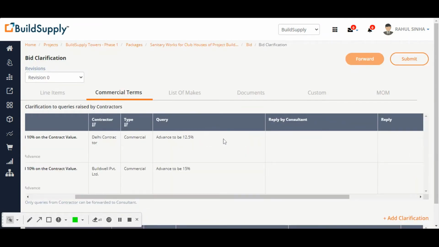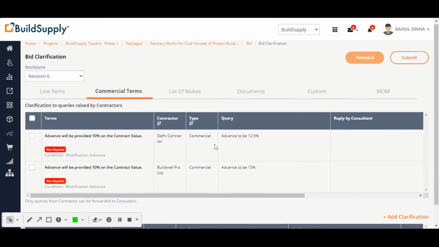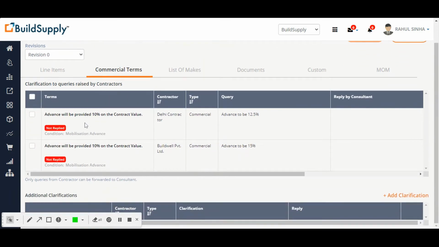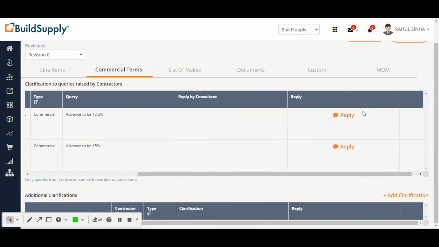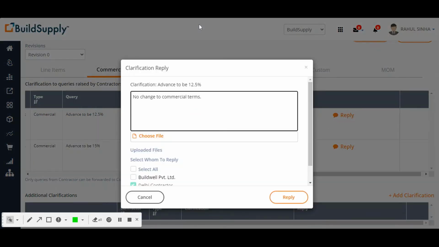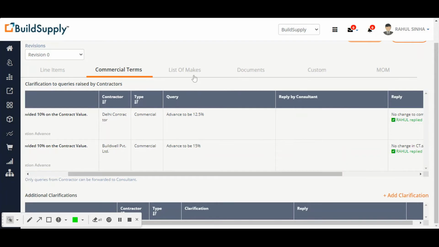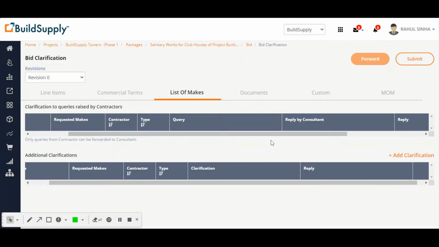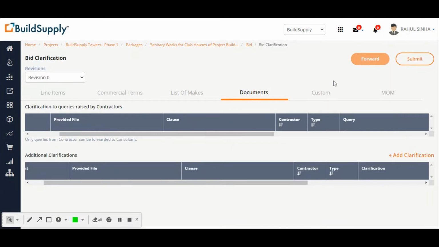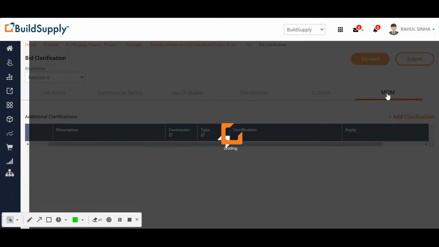So in the commercial part, okay. So I have queries over here by Delhi Contractor for advance, saying 12.5. Advance will be 10. Okay. Is there any query in list of make? No. Documents, any custom queries?